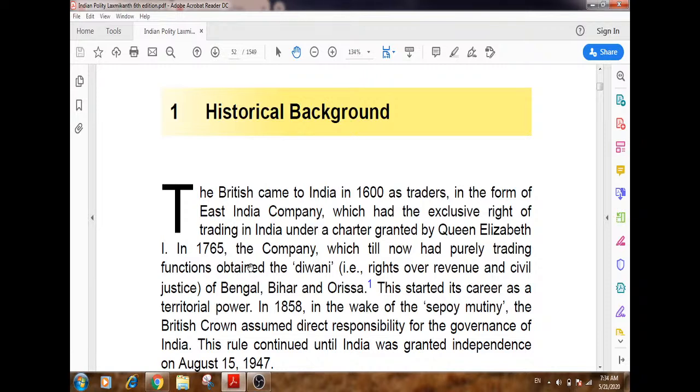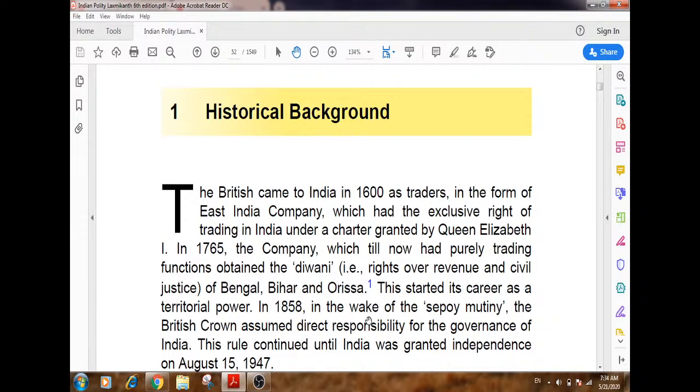In 1765, the company, which till now had purely trading functions, obtained the Diwani rights. Diwani rights means what? The rights over the revenue and civil justice of Bengal, Bihar and Orissa. This started its career as a territorial power.